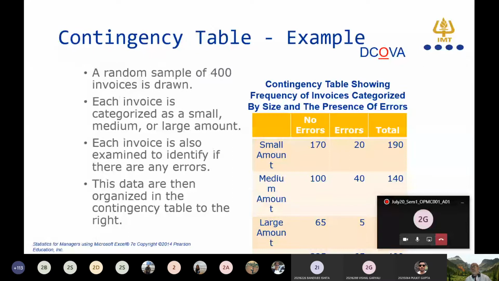And the way I have shown you male, female, aware, unaware, similarly you have two categories here. What are the different types of amounts? Small, medium, and large amounts. And how many errors are there? No error and error are two categories: error category and amount category. This is the way we have represented it, and this is called a contingency table. So two categorical data is represented in the form of a contingency table. How the contingency table looks, you can see from this PowerPoint slide. Am I with you, friends?